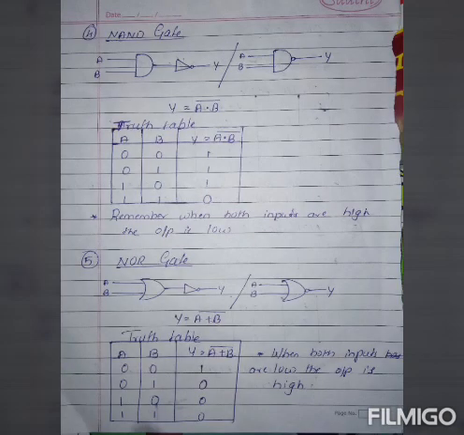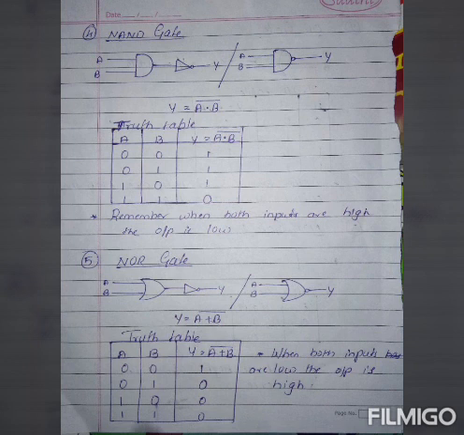Fourth one is a NAND gate. Below you can see the NAND gate diagram, and the formula is y = (a · b)'. Go through the truth table and remember this: when both inputs are high, the output is low. Here y = (a · b)' means changing the number.